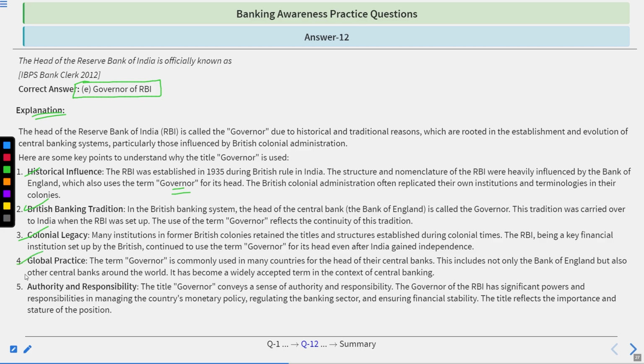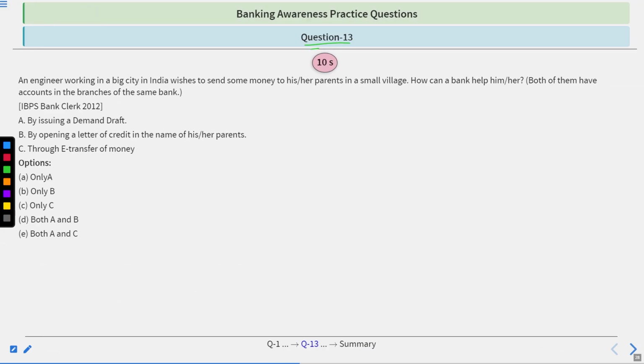Global practice. The term governor is commonly used in many countries for the head of their central bank, including not only the Bank of England but also other central banks around the world. It has become a widely accepted term in the context of central banking. Authority and responsibility. The title governor conveys a sense of authority and responsibility. The governor of RBI has significant powers and responsibilities in managing the country's monetary policy, regulating the banking sector, and ensuring financial stability.